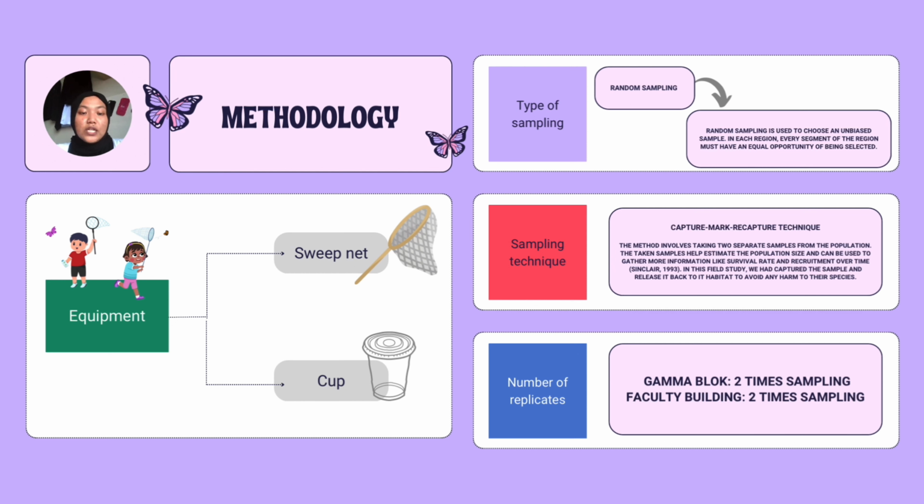The equipment that we use in this field study is a sweep net and cup. Last, number of replicates. There are two locations that we use for collecting the sample. The first location is Gamma Block and the second one is Faculty Building. For both locations we do two times sampling. Next, we will show you the process of collecting samples that we do for this field study.